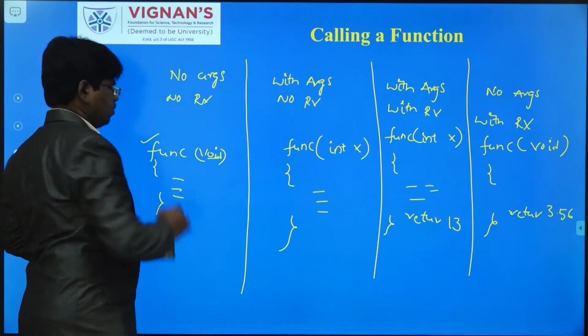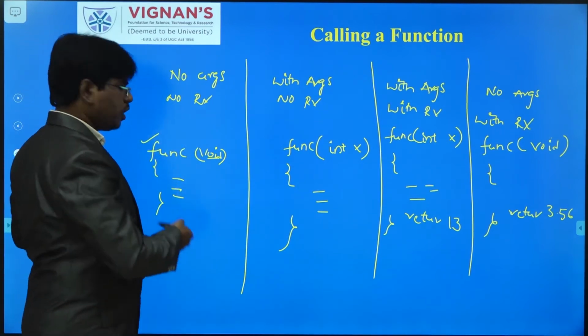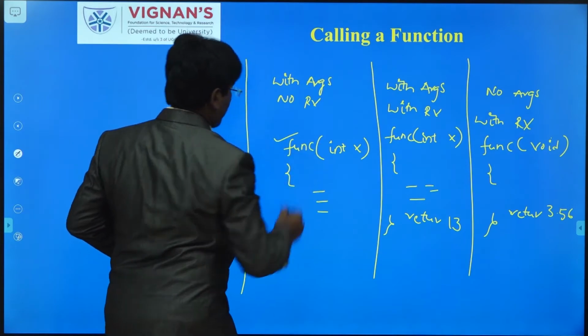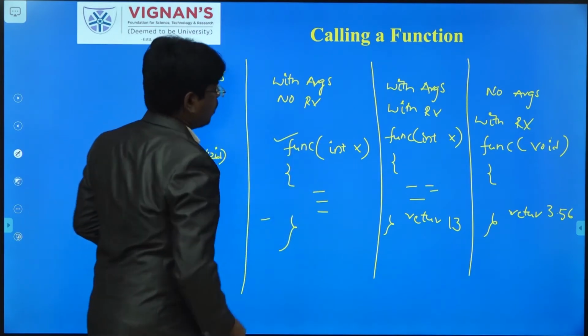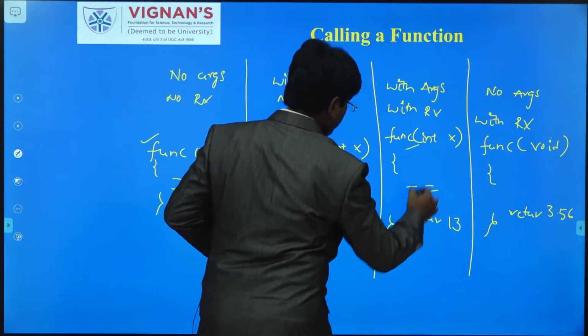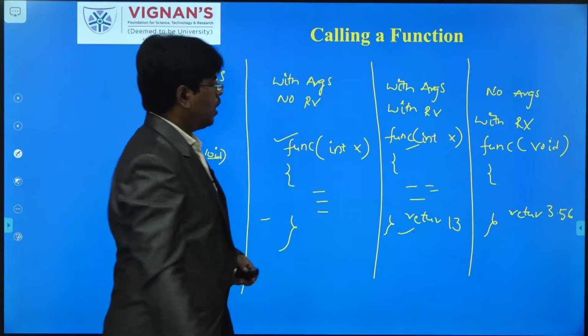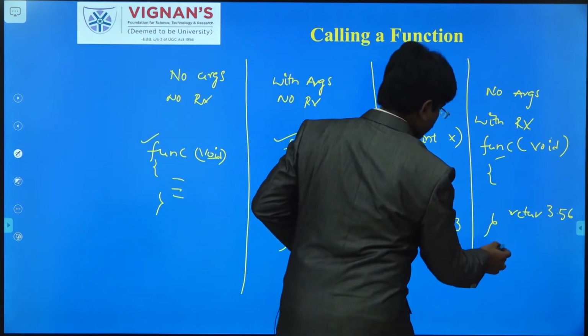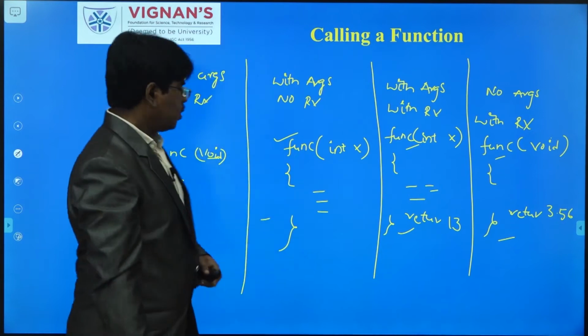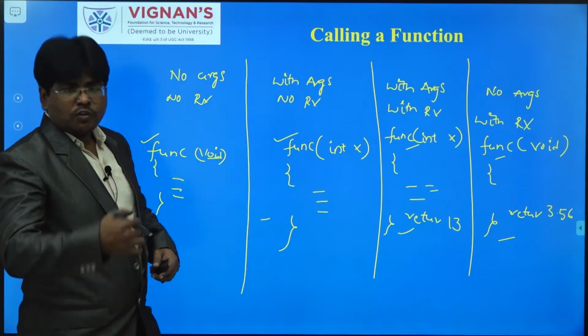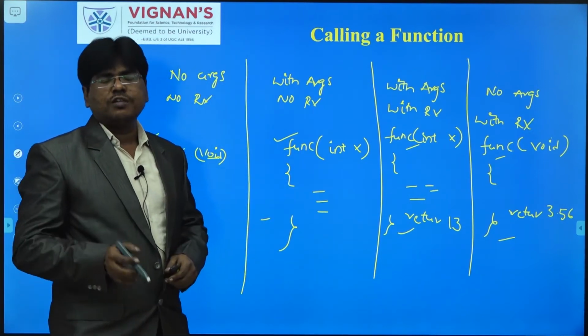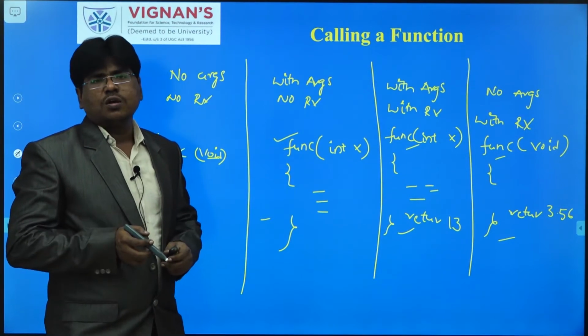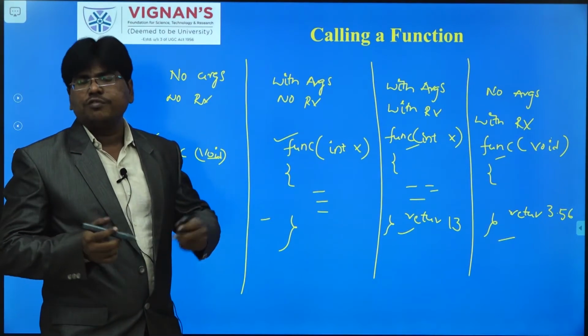First one, no return values, no input and no output. Here we are having the input but no output. Here we are having the input as well as output. And here we are having no input but we are returning a value. So these are the four types. What our topic is, how we can call a function. The function call is also based on the classification of functions.